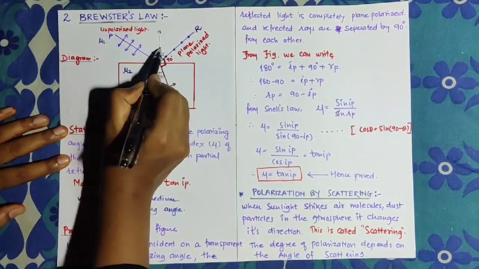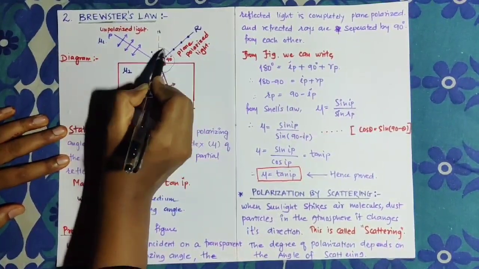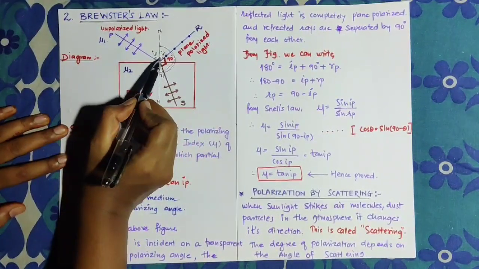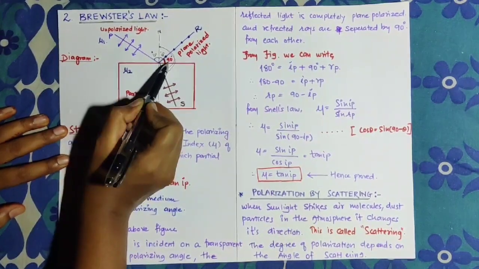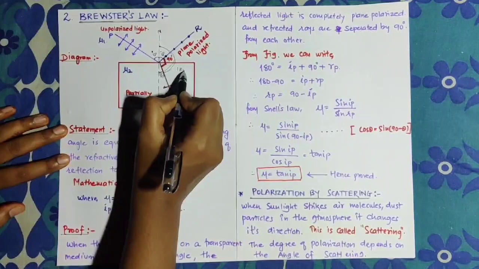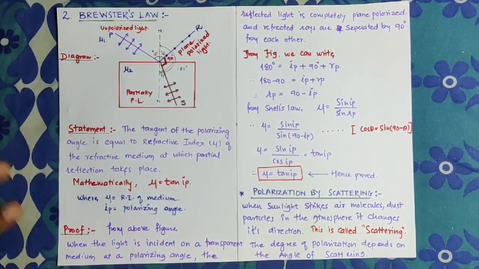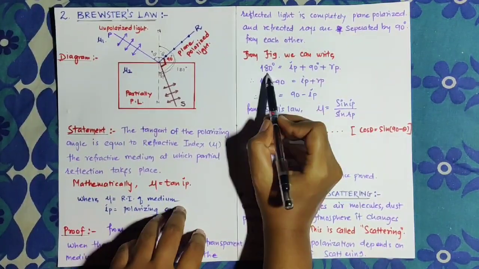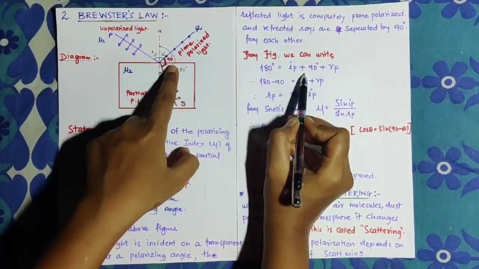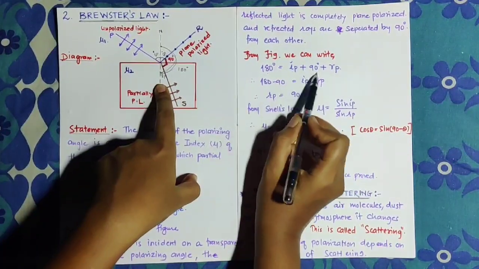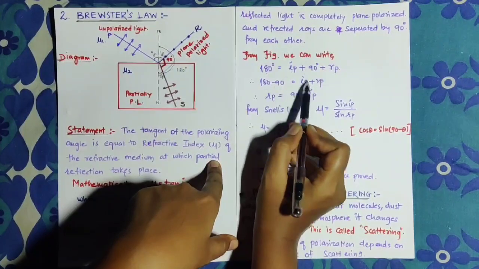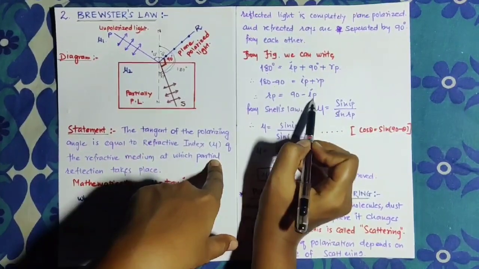Here N represents the normal drawn to the given surface. In this half hemisphere we have considered three angles, IP, RP and 90 degrees, and the total hemisphere is 180 degrees. So from the figure we can write 180 degrees equals IP plus 90 degrees plus RP. So 180 minus 90 gives IP plus RP, therefore RP is equal to 90 minus IP.